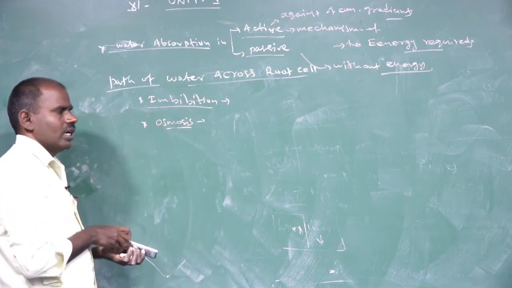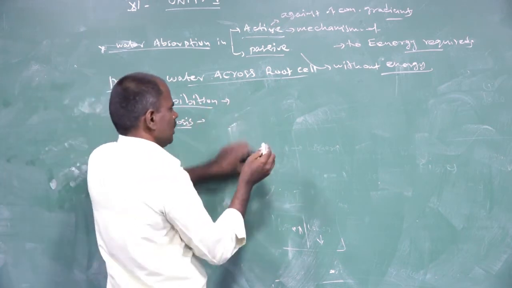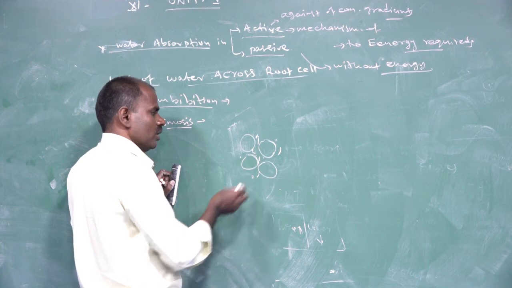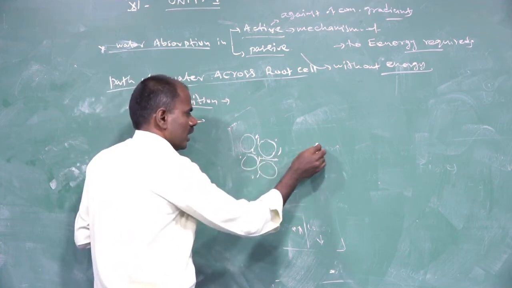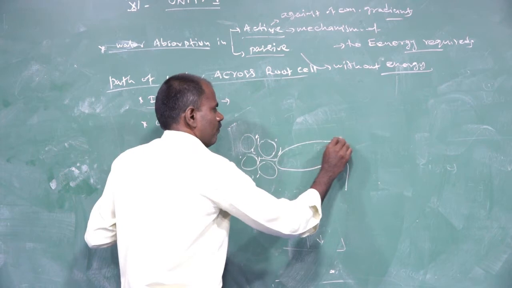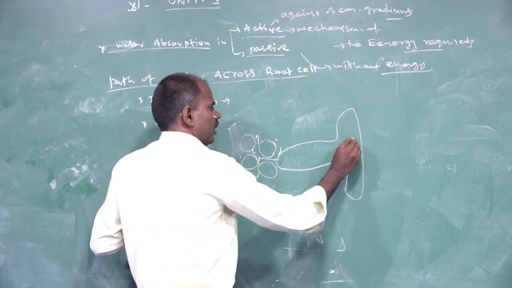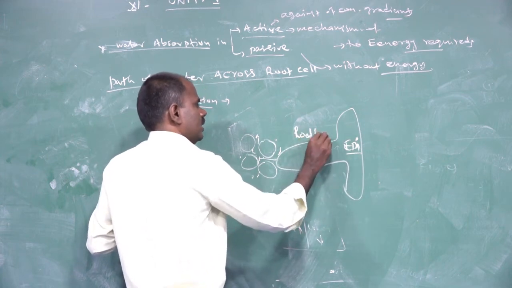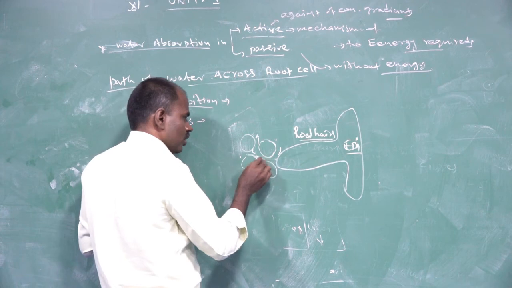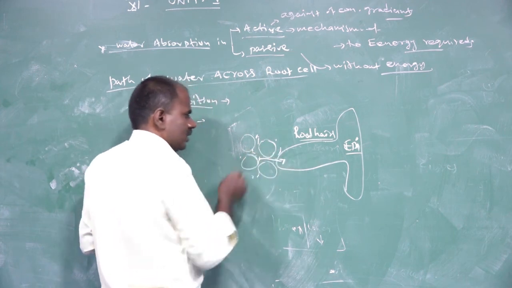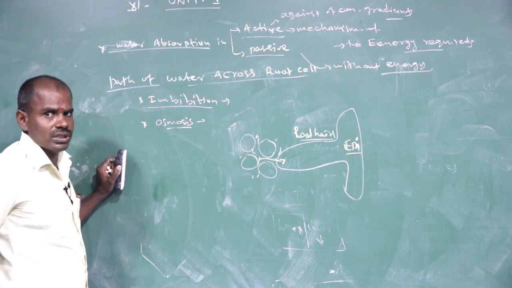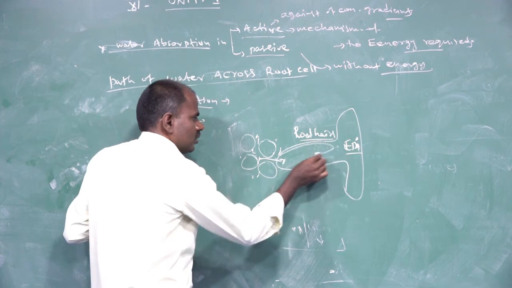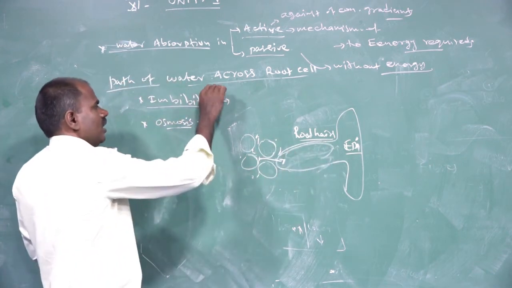The first process is called imbibition. Imbibition means water molecules present in soil particles are absorbed by the root hairs, that is, the epidermal cells. Large amounts of water molecules are absorbed this way, and these cells become swollen. That is called imbibition.